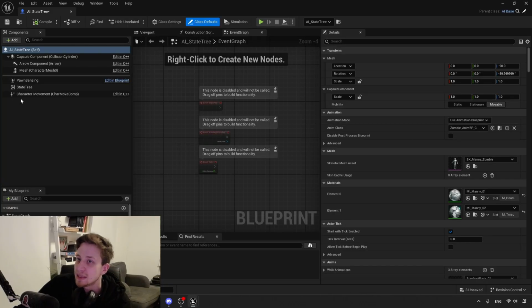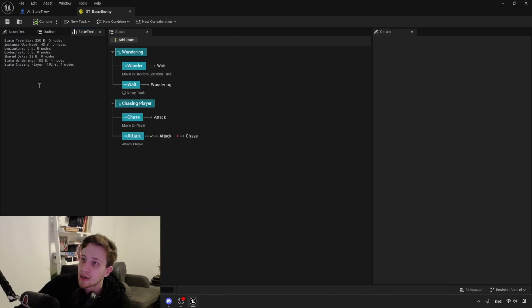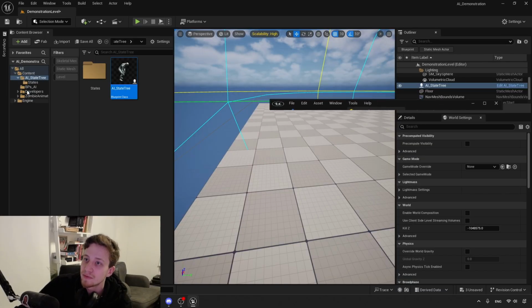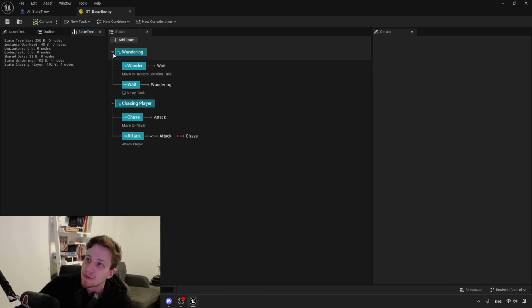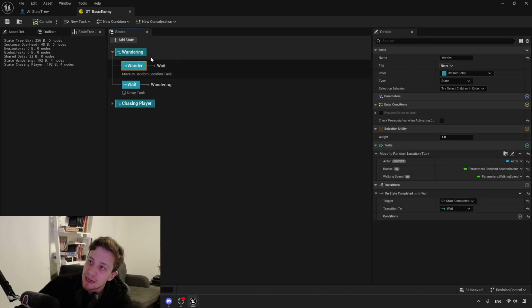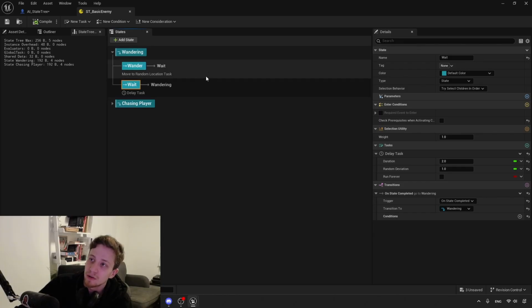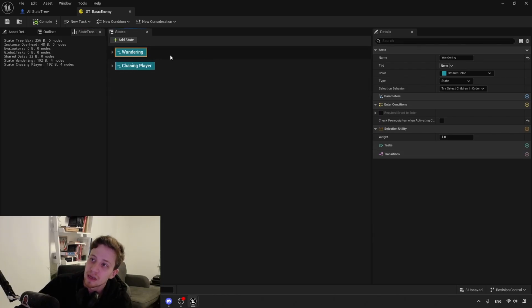So to see the actual implementation, let's open our state tree. And as you can see, it's almost identical to what we have seen in our blueprints. So we have here two main states. Our state is wandering around and our state is chasing the player. While it's wandering around, it will move to some random location. We can see we have a task. Task also has some parameters. And once it finishes wandering, it will go to wait. Once it finishes waiting, it will go back to wandering and just loop in between those until something transitions it from wandering into chasing the player.